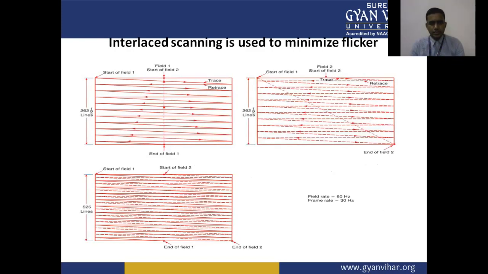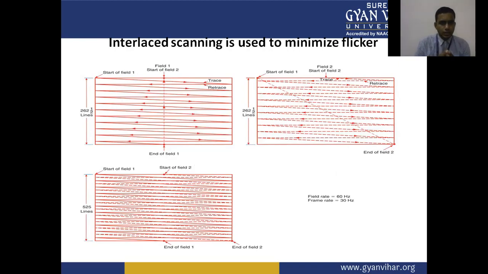Interlaced scanning is used to minimize flicker. We have already discussed flicker. Here we are discussing the 525 line system. In the 525 line system, we divide the whole frame into two fields, one field consisting of 262.5 lines.